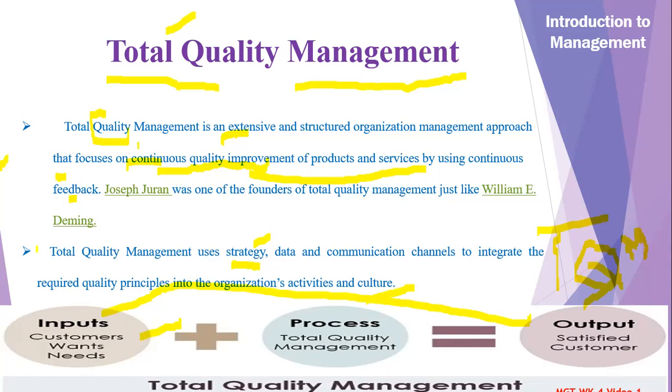It's about a set of instructions, a set of steps that we have to perform, and then we have to get the output related to any work. So overall, this is the rule, as well as in the information system or computer system, this is the rule. So from the inputs point of view, we have customer wants and needs. This is the input when we are talking about TQM, quality management, and how we can process it by using the total quality management process or overall system.